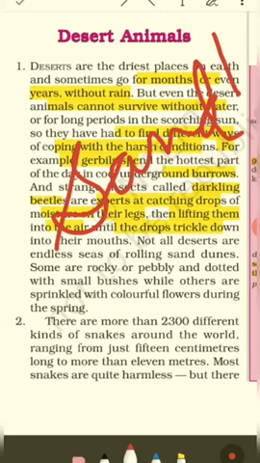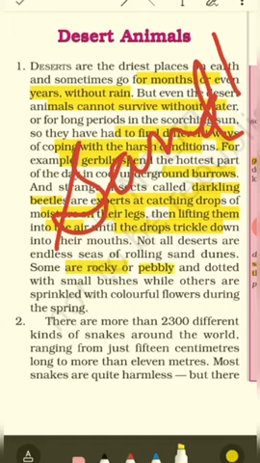What is it? Some are rocky or pebbly and dotted with small bushes, while others are sprinkled with colorful flowers during spring. So here is the difference. Some deserts are rocky, means some have big stones and some have small pebbles.